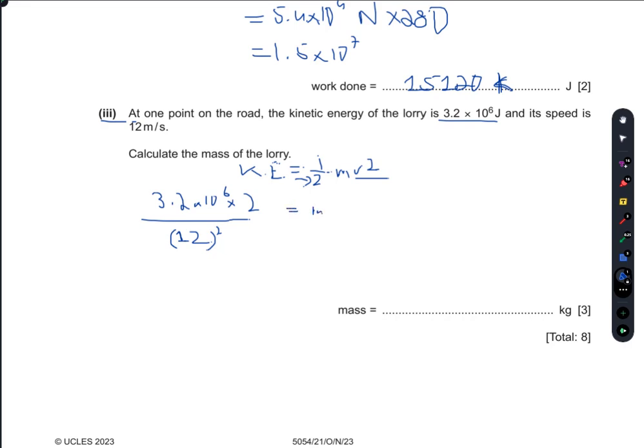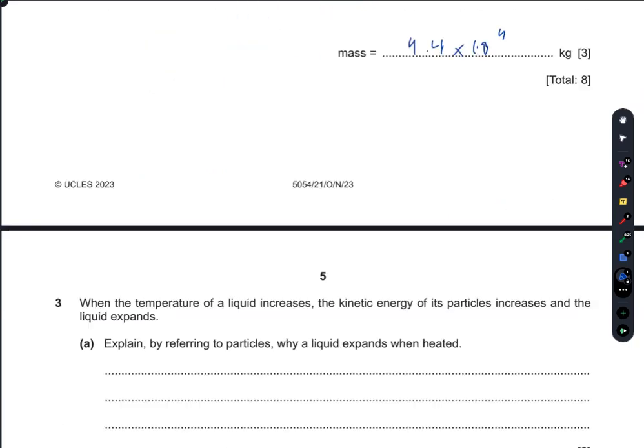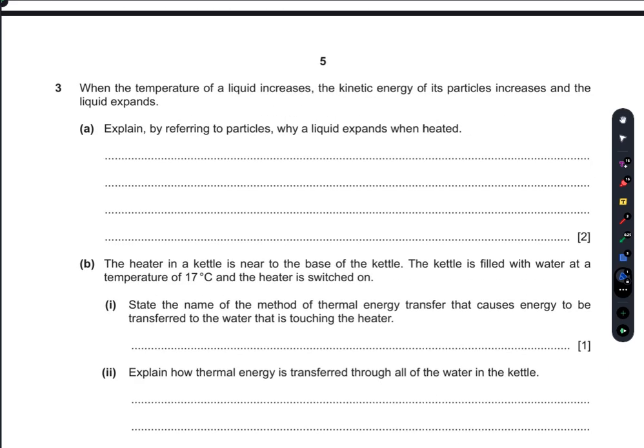So I'm going to put this into my calculator. 3.2 times 10 to the power 6, multiply by 2 and divide by 144. You will get 44444, so you convert it into scientific figures. It is 4.4 times 10 to the power 4 kilograms. That's your answer.